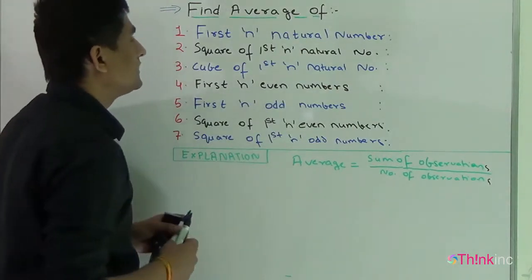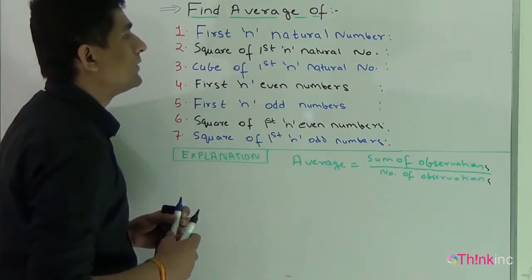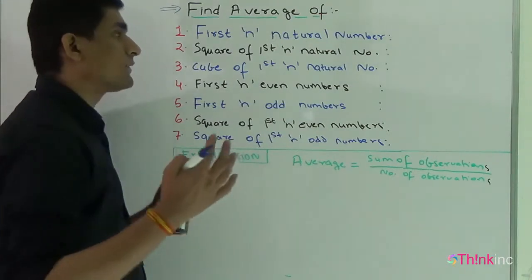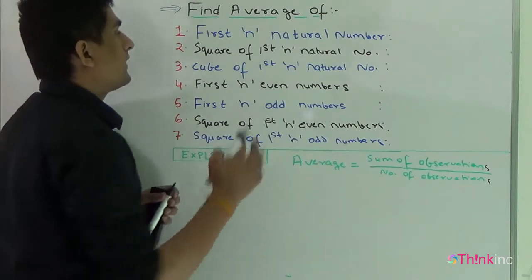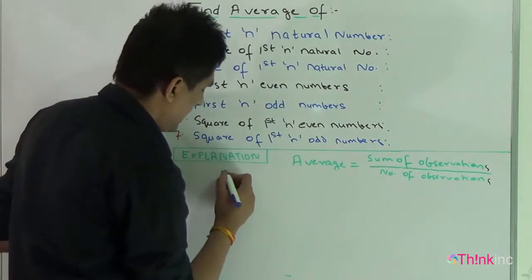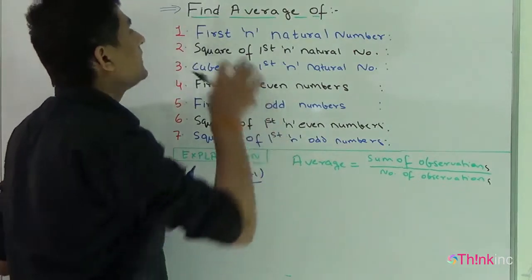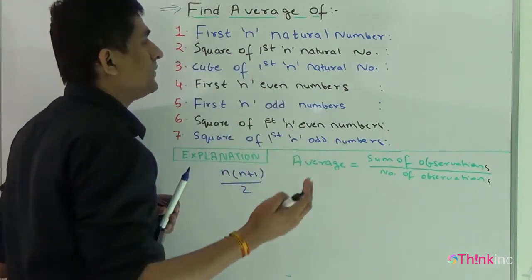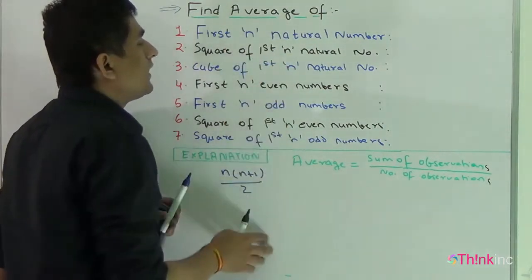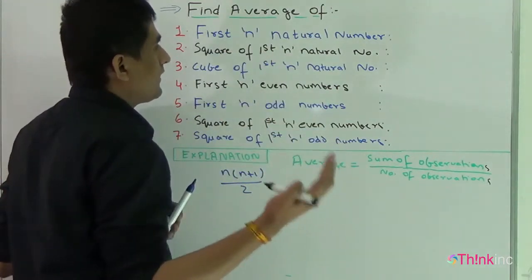Now I am discussing the series. Question is, find the average of first n natural numbers. As we have already discussed in our previous lecture on number system, the sum of first n natural numbers is n(n plus 1) upon 2. So we have the sum of first n natural numbers. And if I ask you what is the total number of observations, it is n, because there are n different natural numbers.